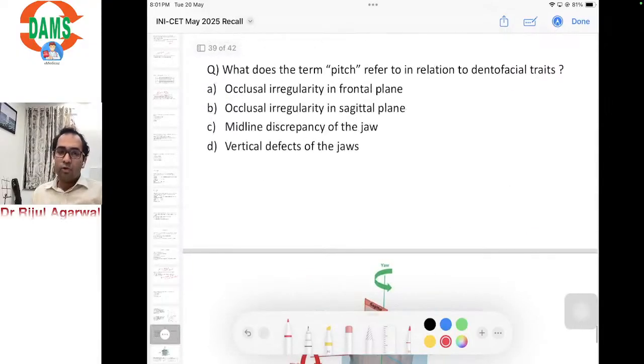Okay, so occlusal irregularity in the frontal plane, occlusal irregularity in the sagittal plane, midline discrepancy of the jaw, or vertical defects of the jaw. So irregularity in the sagittal plane is the correct answer.